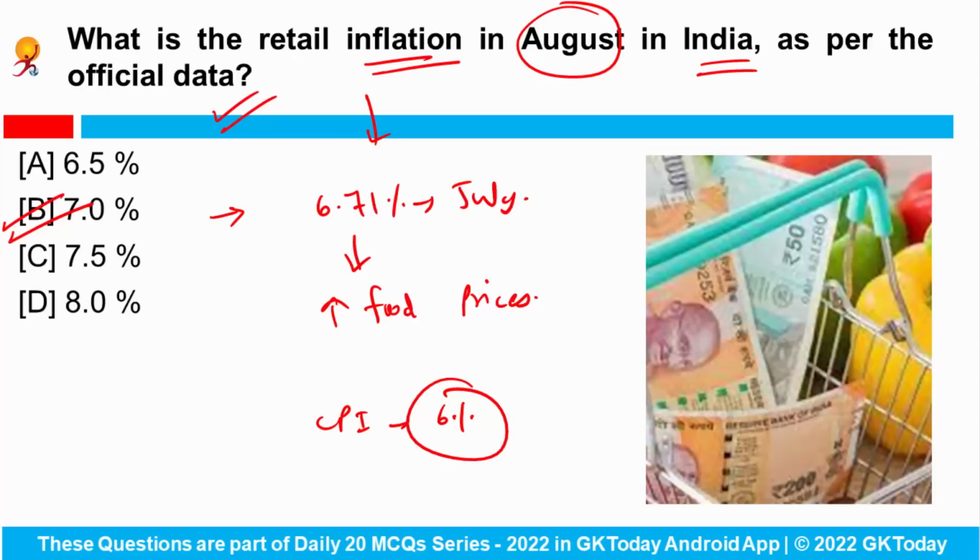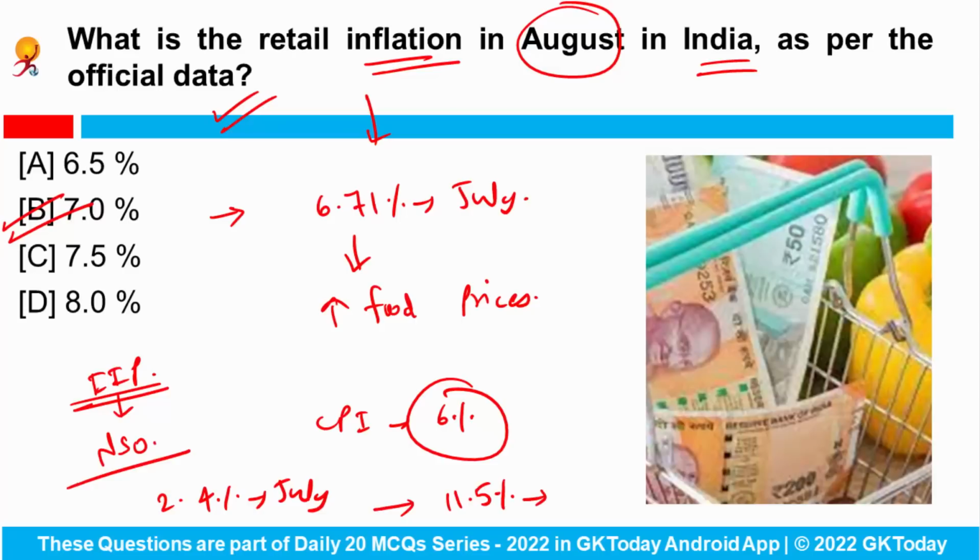Okay, and as per the index of industrial production data that is released by the National Statistics Office, India's industrial growth rose 2.4% in the month of July, while this IIP had grown 11.5% last year, that means in the month of July in 2021. So food inflation has increased because of the prices of essential crops, for example, wheat, rice and pulses have increased. Fine. So only thing you have to remember is the retail inflation for the month of August is 7% as per the official data.